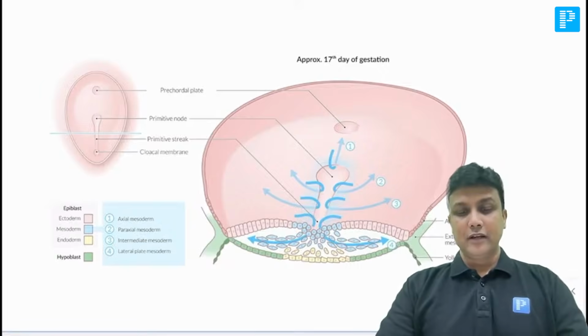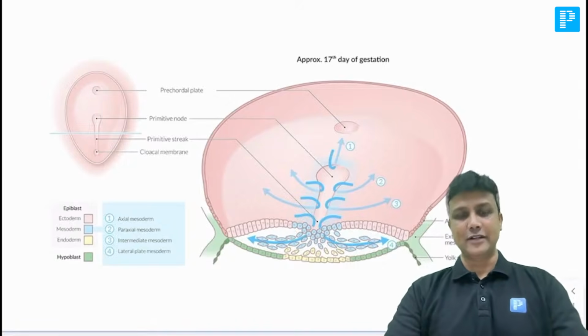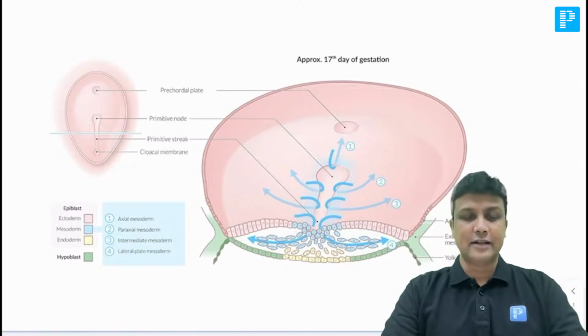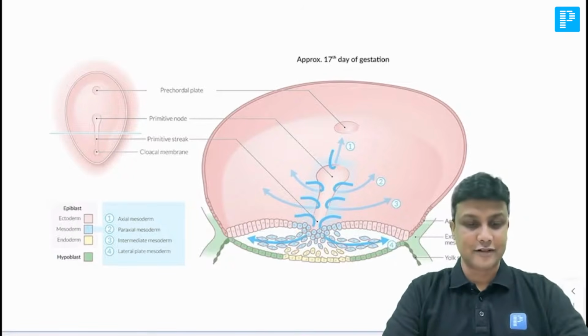Fine. So if you people remember, in the very first week of development, I told you the main important events that are going to take place. There'll be two events taking place. Number one, fertilization, and number two, the implantation. Yes, Dr. Anish. Yes, thank you.